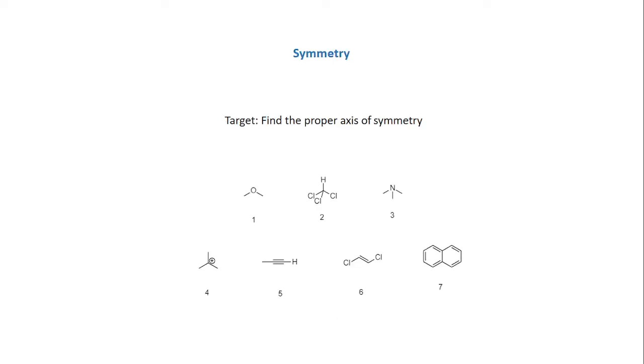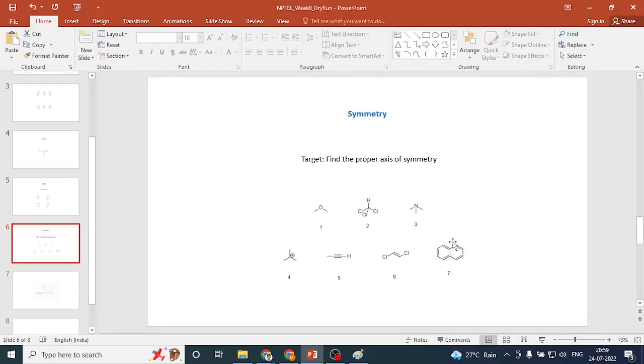Now there are a couple of questions within this slide. So the point is symmetry. Our objective is to find the proper axis of symmetry. These are pretty simple molecules. You can readily visualize them on different platforms. So I will share one of those, and we'll see that one can easily visualize the axis of symmetry.